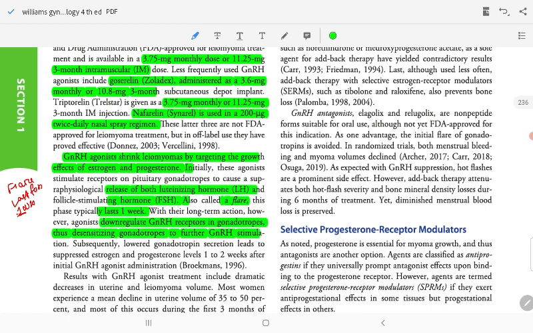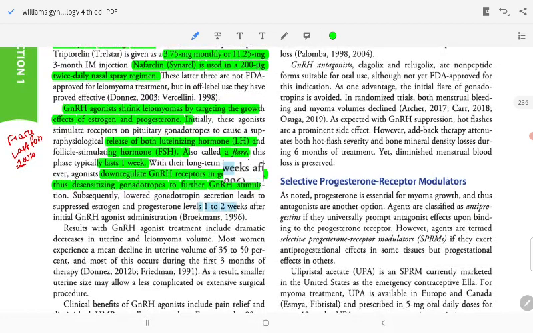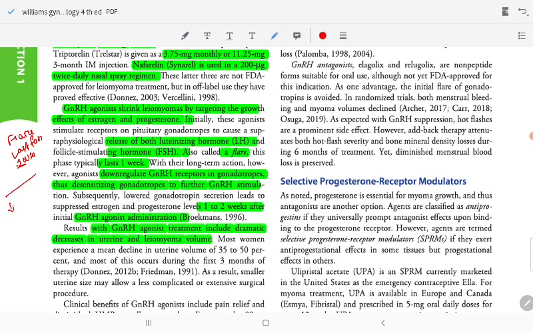Subsequently, lower gonadotropin secretion leads to suppressed estrogen levels 1 to 2 weeks after the initial GnRH agonist. Results of GnRH agonist treatment include a dramatic decrease in uterine leiomyoma volume. Most women experience a mean decline in volume of 35 to 50%, and most of this occurs during the first 3 months of therapy.